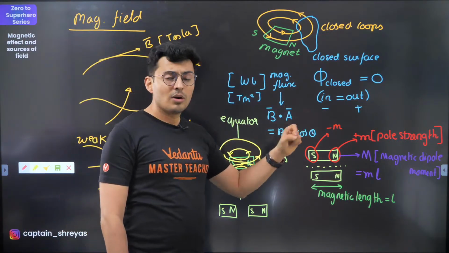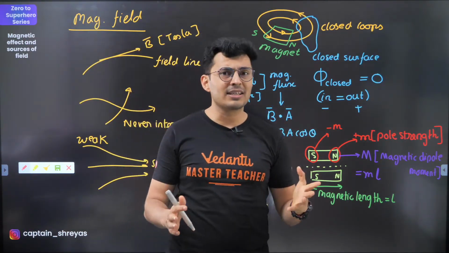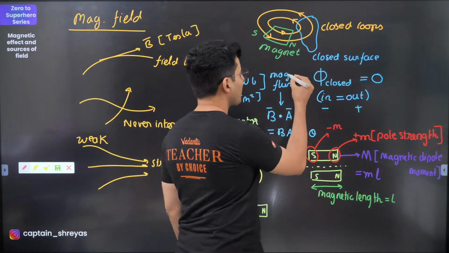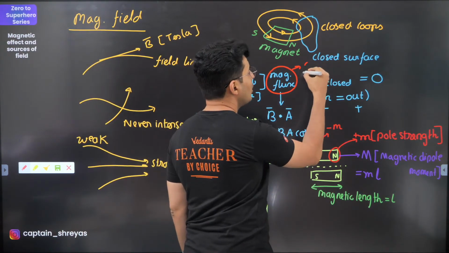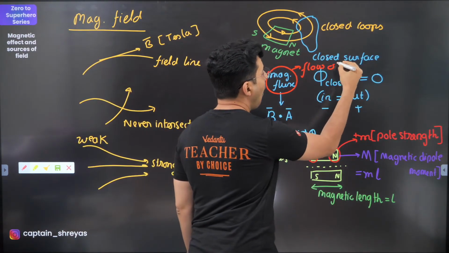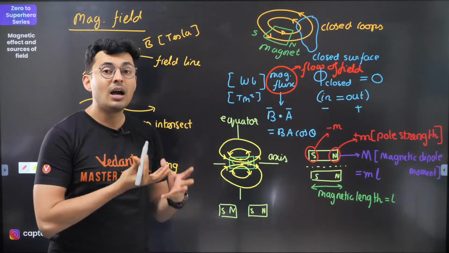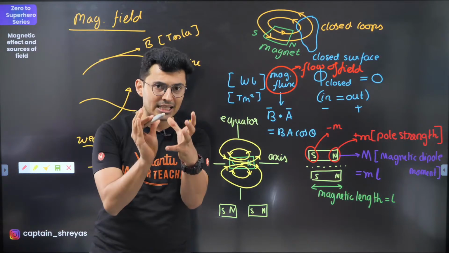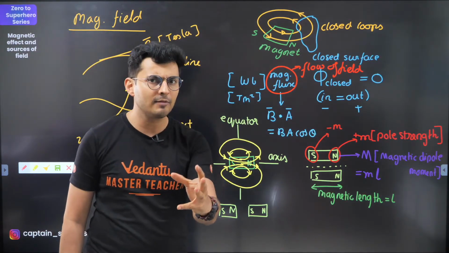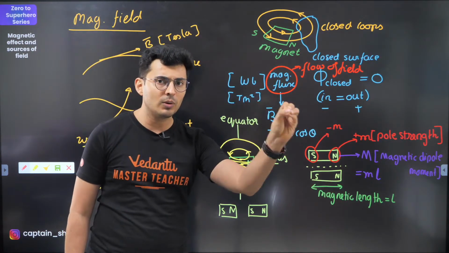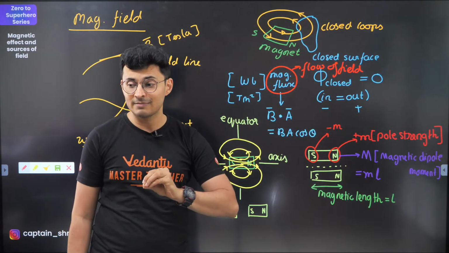Okay. Now, electric flux or any flux in general, what does flux tell you? In general, any flux tells you the flow of the field. How much field is flowing in that area. Electric flux was electric field into the area through which it is passing.